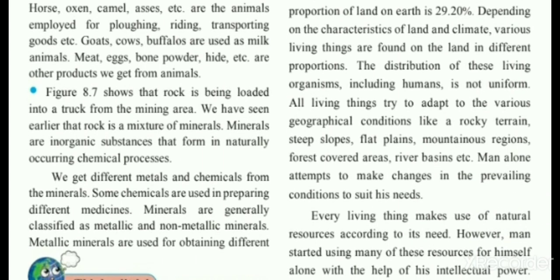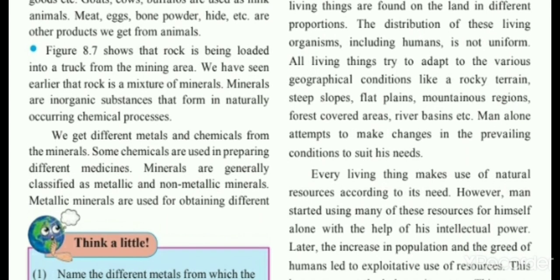Distribution of living organisms, including humans, is not uniform. All living things try to adapt to various geographical conditions like rocky terrain, steep slopes, flat plains, mountain regions, forest-covered areas, river basins, etc. So the living organisms living on land are not evenly divided, right? It depends on whichever animal or living thing can adapt to the situation where they are living.